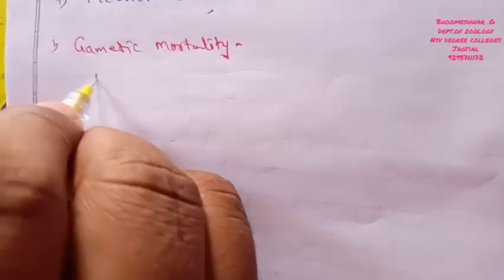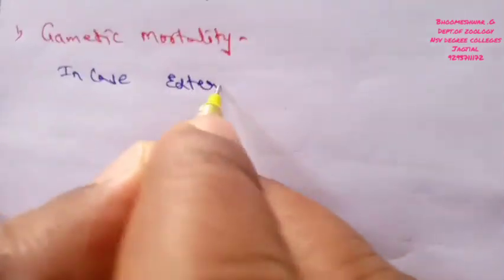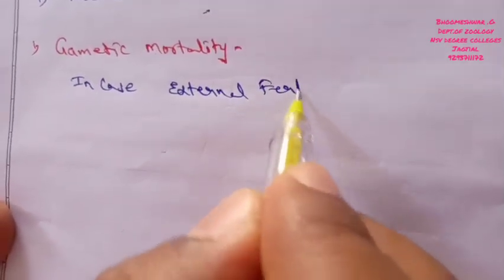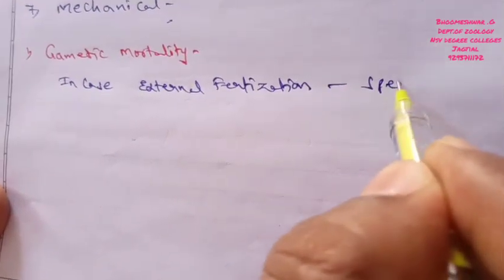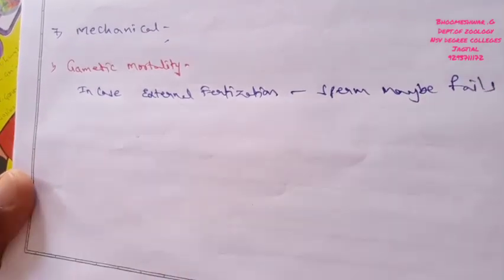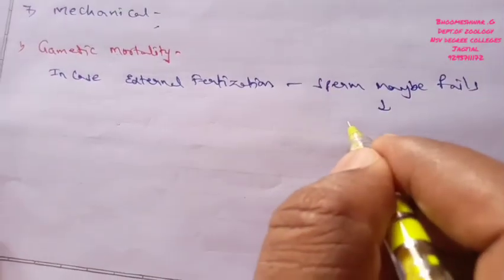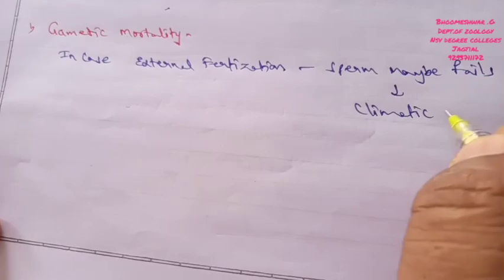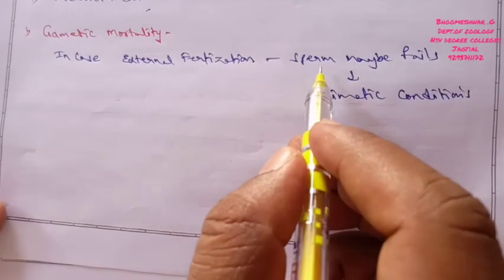Gametic mortality is when, suppose external fertilization occurs, the sperm may fail to fertilize the egg due to unfavorable climatic conditions which are not suitable for the fusion of sperm cell with egg cell.